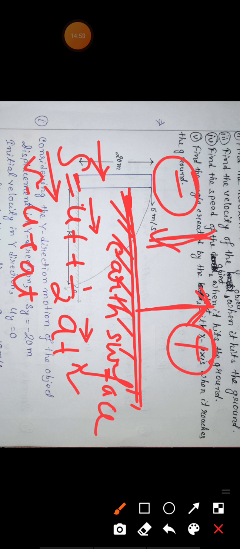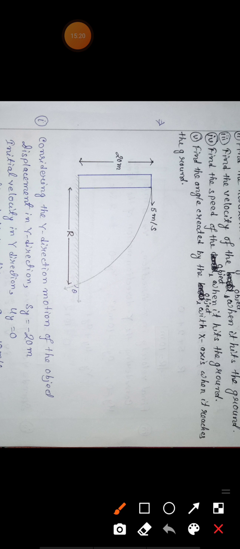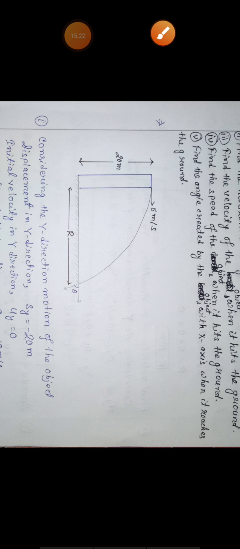If the object is going downward, then we'll take the displacement as negative. The simple formula: if an object is going upward, then the velocity will be positive. If an object is going downward, then the velocity will be negative. And acceleration: take the gravitational acceleration. Suppose an object is going upward; in that case, in which direction will gravity attract?